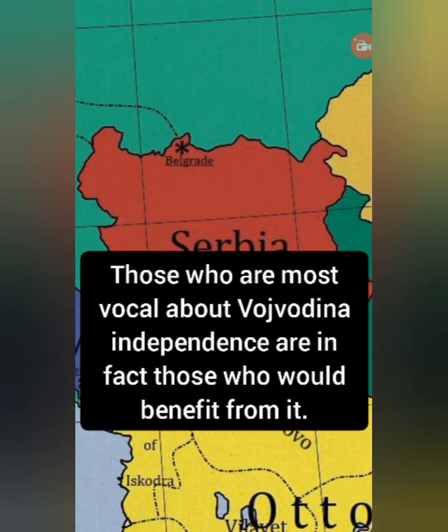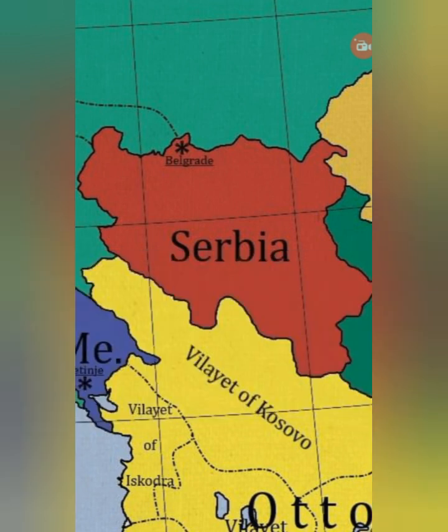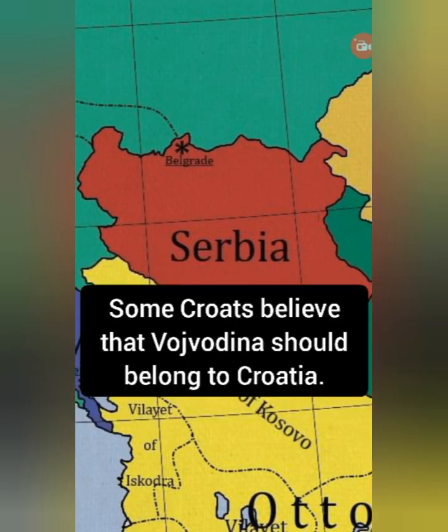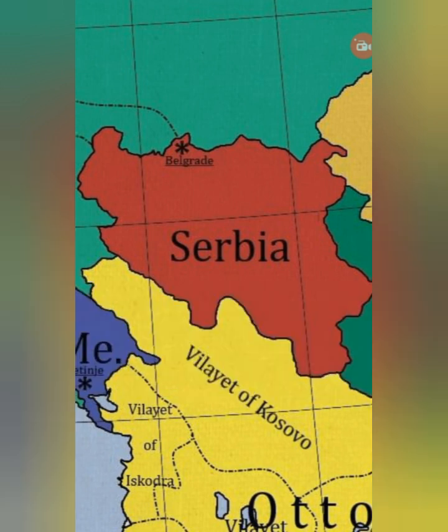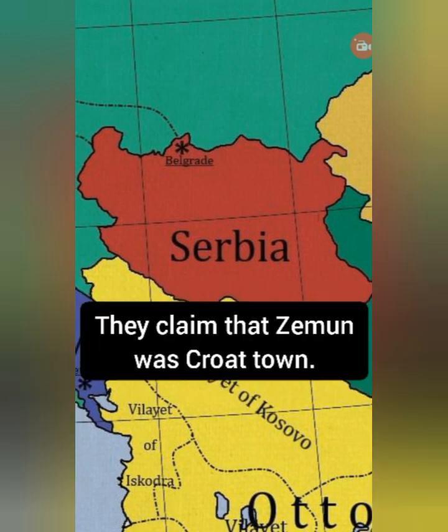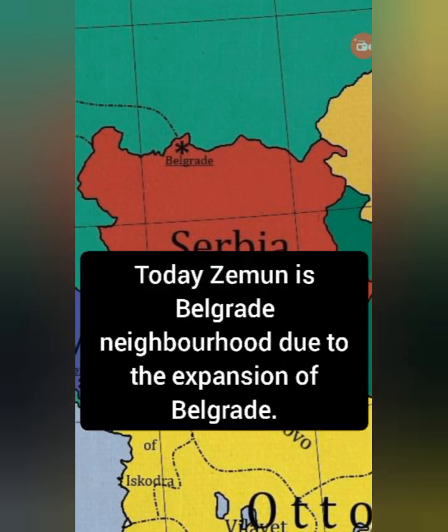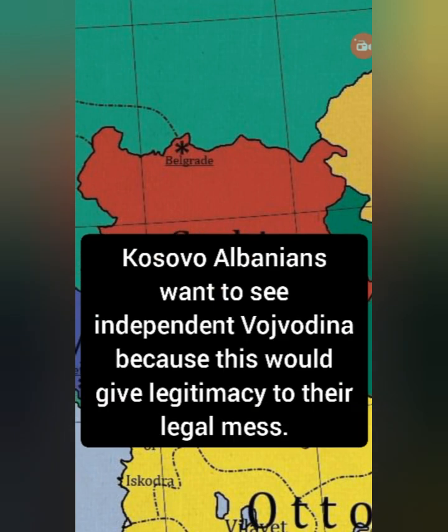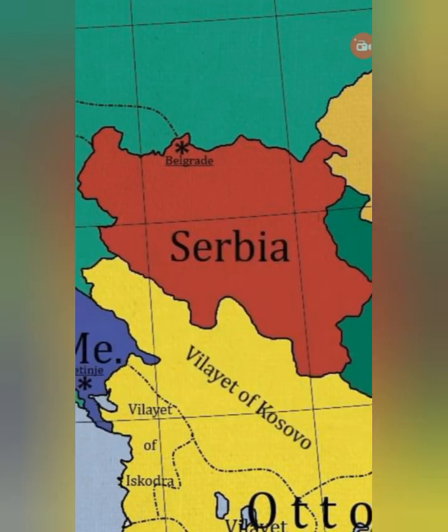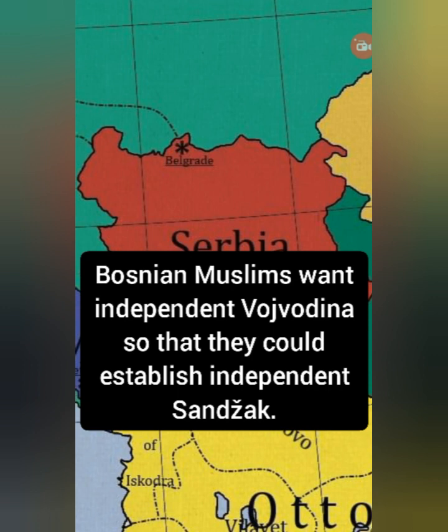Those who are most vocal about Vojvodina independence are in fact those who would benefit from it. Some Croats believe that Vojvodina should belong to Croatia. They claim that Zemun was a Croat town. Today, Zemun is a Belgrade neighborhood due to the expansion of Belgrade. Kosovo Albanians want to see independent Vojvodina because this would give legitimacy to their legal mess. Bosnian Muslims want independent Vojvodina so that they could establish an independent Sanjak.